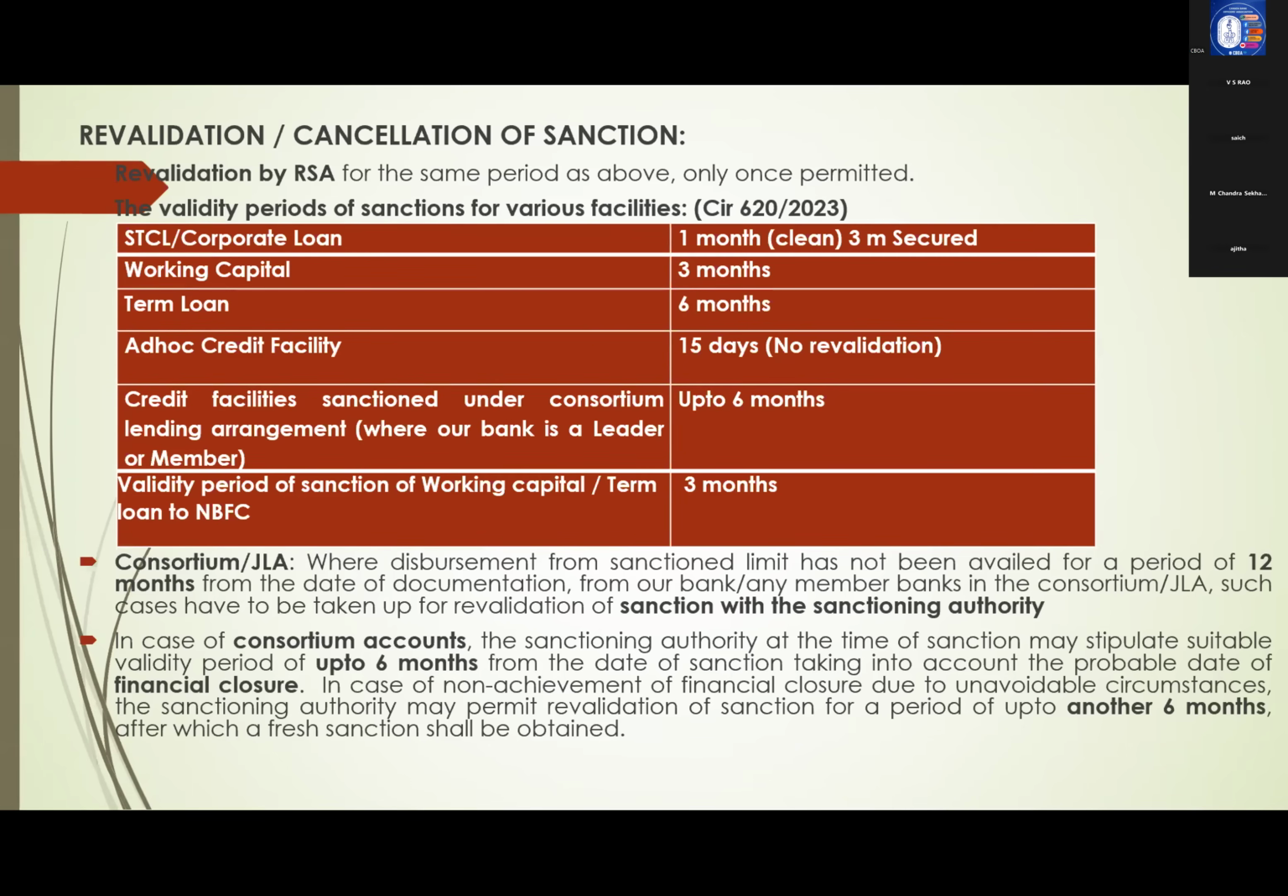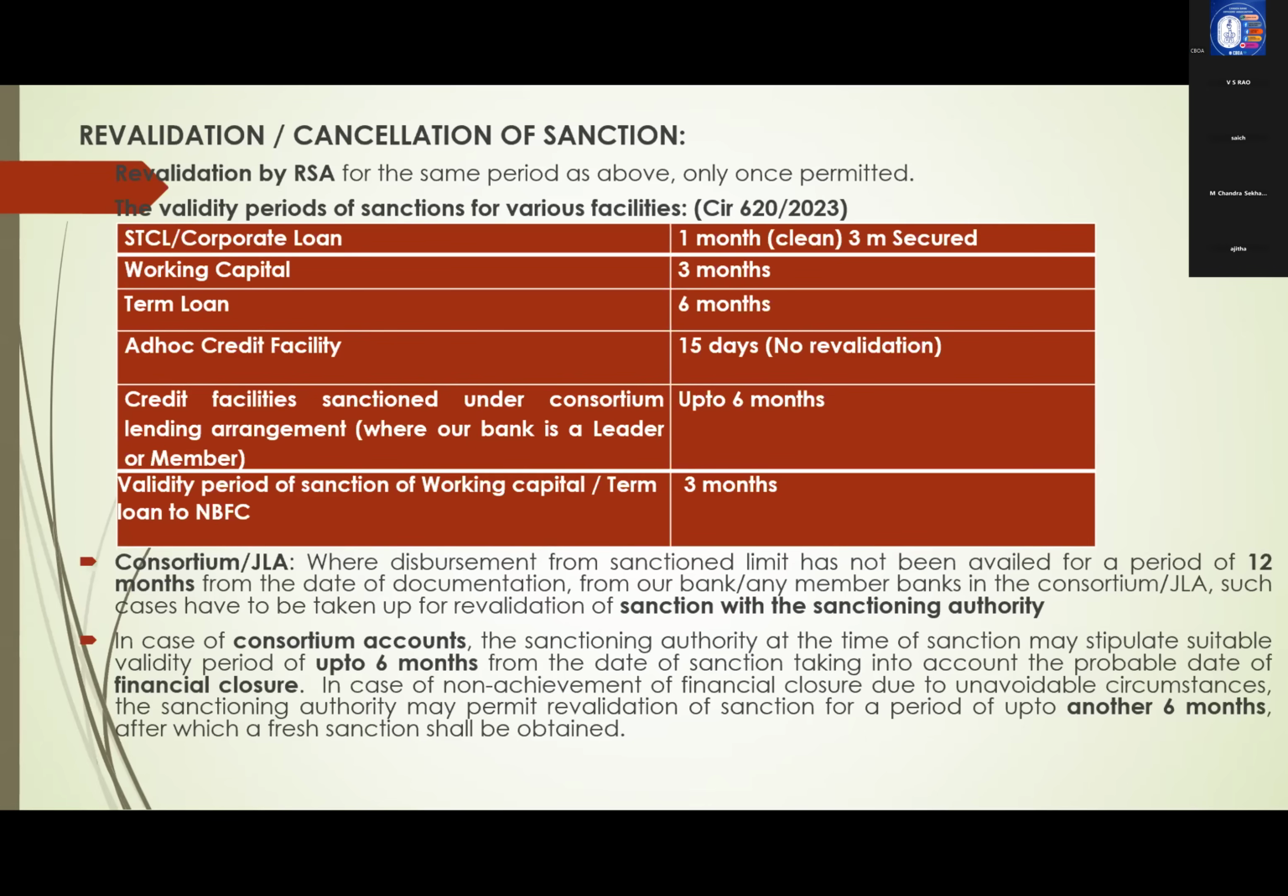Next, in case of consortium or JLA, they have already executed documentation, but within 12 months from execution of documentation, if they have not availed from any bank. In such cases, that also should be revalidated. Sanction should be revalidated by sanctioning authority.